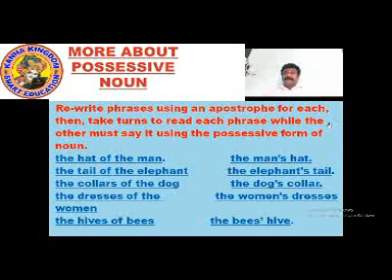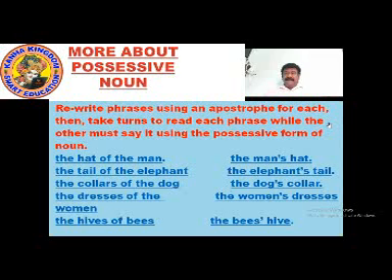Now we are rewriting the second phrase, the tail of elephant. When we say tail of elephant, whose tail is it? The tail is of the elephant. So looking at the possessive form of the noun, what do we have to write?